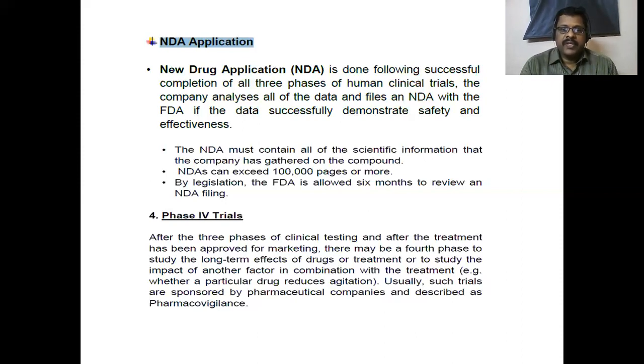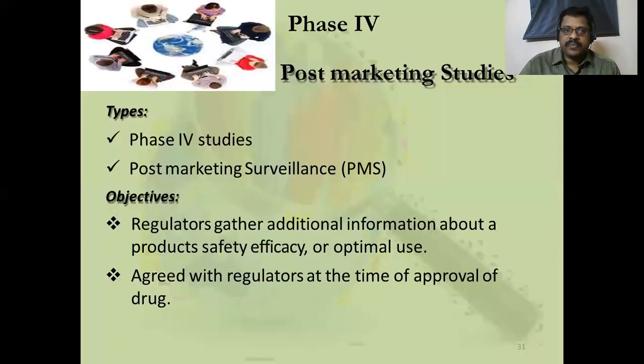After the 3 phases of clinical testing and after the treatment has been approved for marketing, there may be a 4th phase to study the long-term effects of the drug or treatment, or to study the impact of another factor in combination with the treatment. For example, a particular drug reduces agitation of this particular testing drug. Usually, such trials are sponsored by pharmaceutical companies and described as pharmacovigilance program.